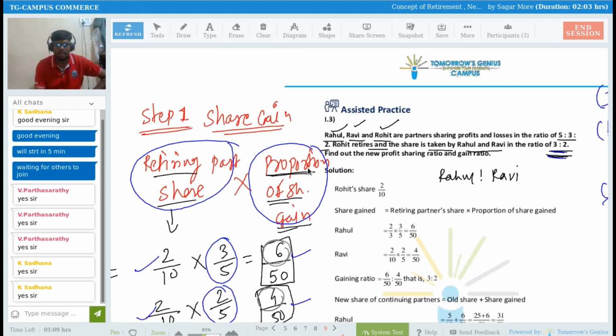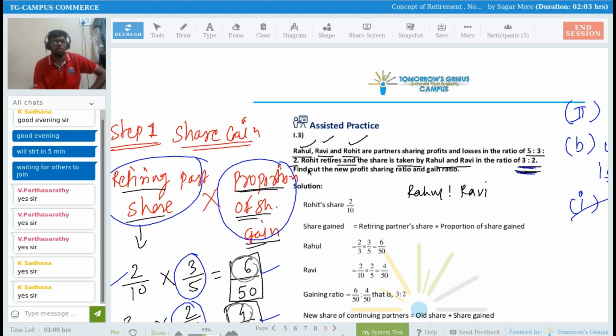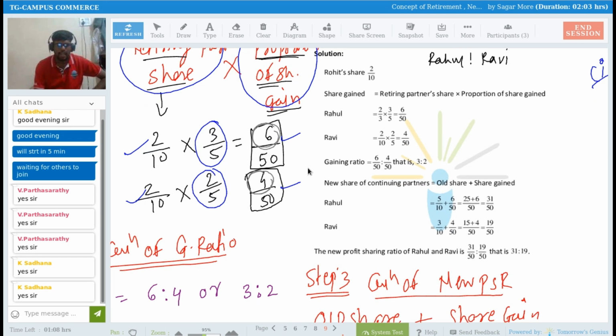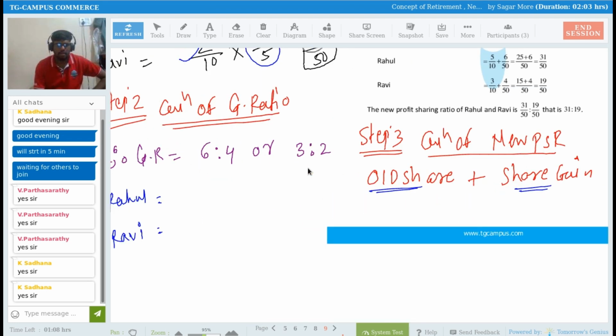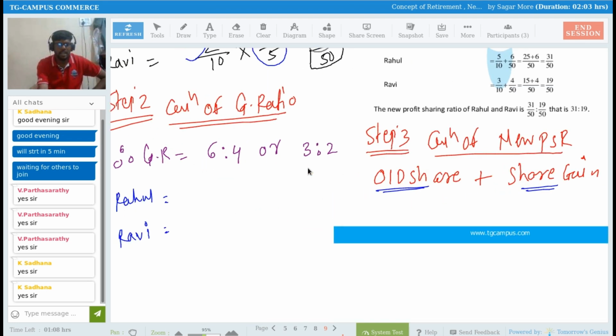Tell me old share of Rahul. So old share of Rahul and Ravi is nothing but 5 by 10 and 3 by 10. Yes or no? See their old share, 5:3:2, right? I can say 5 by 10 and 3 by 10. So I'm writing here 5 by 10.